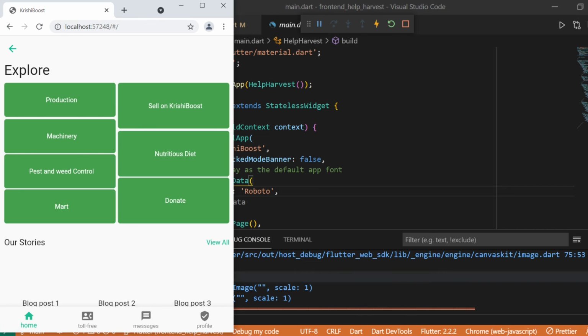This is a little bit about the application prototype which we have built for the hackathon.